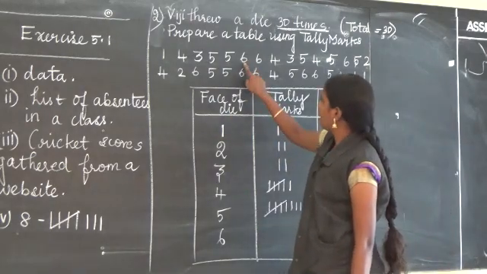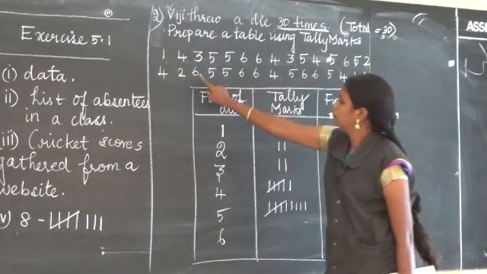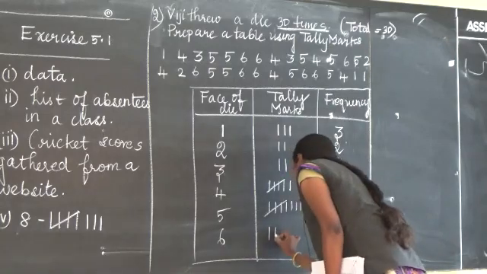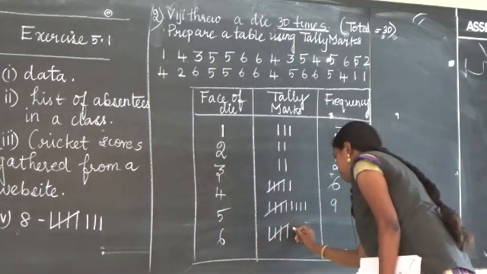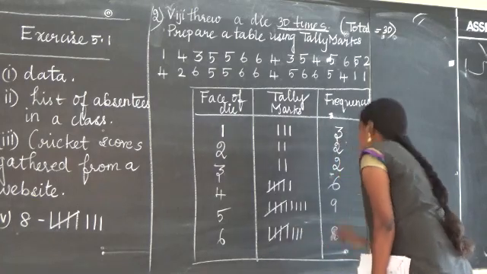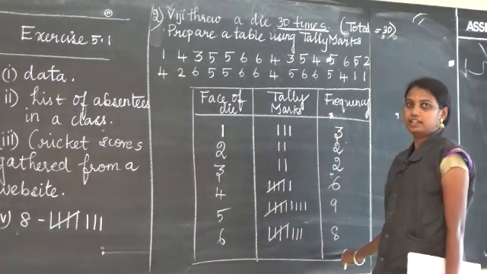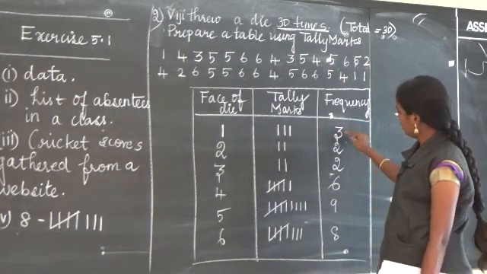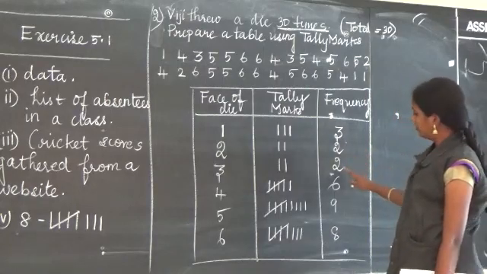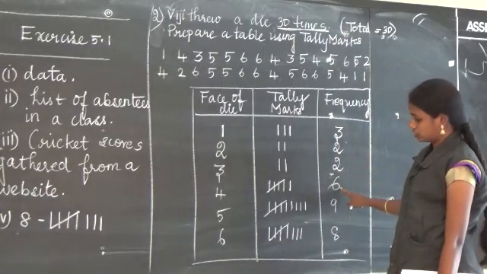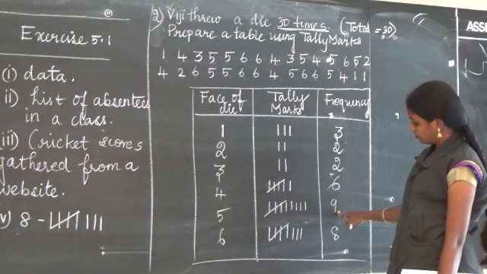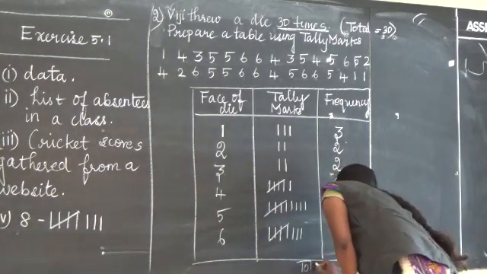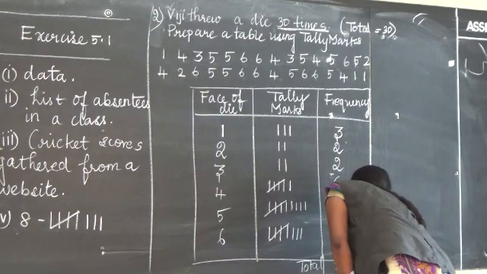Next, 6: 1, 2, 3, 4, 5, 6, 7, 8. 8 sixes are there. Now if you add, you must get 30. If you are not getting it, you have done something wrongly. Now add: 3 plus 2 is 5, 5 plus 2 is 7, 7 plus 6 is 13, 13 plus 9 is 22, 22 plus 8 is 30. So your table is correct. So total is 30.